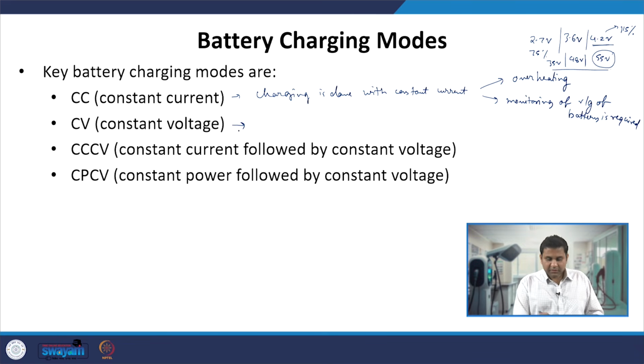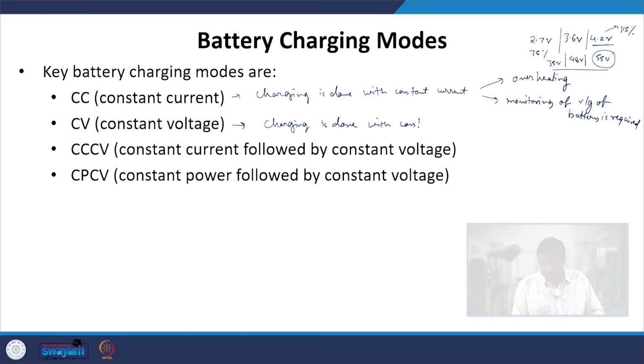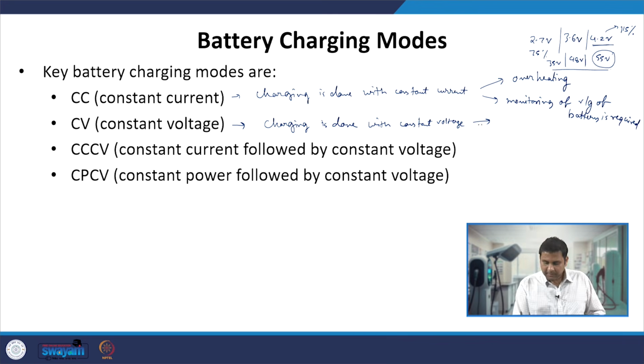Now comes the constant voltage mode. In the constant voltage mode, the charging is done with a constant voltage, so the voltage is kept fixed at the output of the charger. Because of this constant voltage, two things may arise.